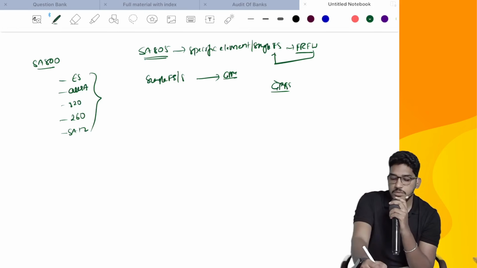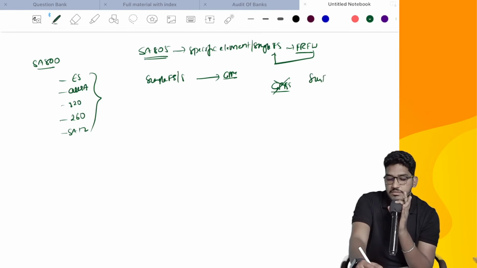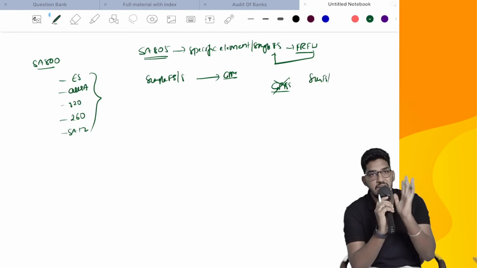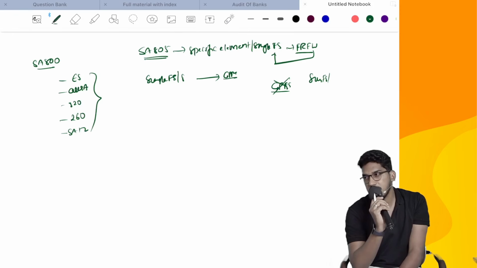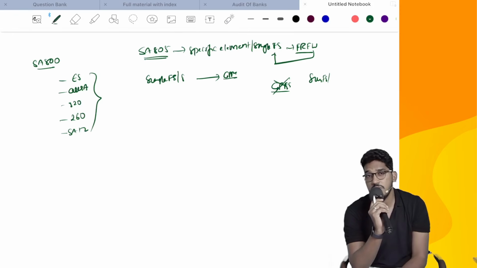If you are not the person who has conducted the audit of the general purpose financial statements, and you are only asked to audit a single financial statement or a specific element, then in some cases you might not be able to do the audit of a single financial statement.